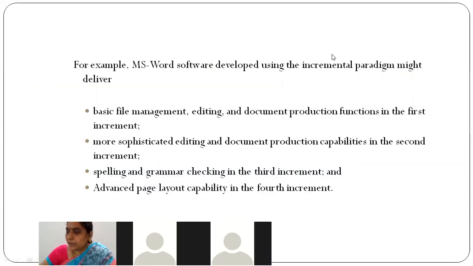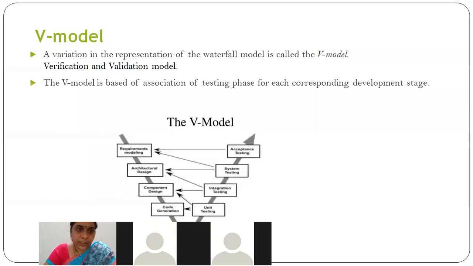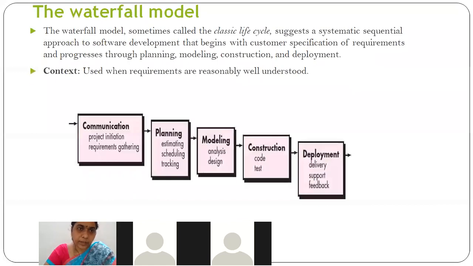So are you having any doubts? The basic things we saw in this class are important concepts, students. In prescriptive models, please note down, the first model is the linear model. In the linear model, we saw three models. The first one is the waterfall model, the second one is the V model, and the third one is the incremental model. All these three models come under the linear model.